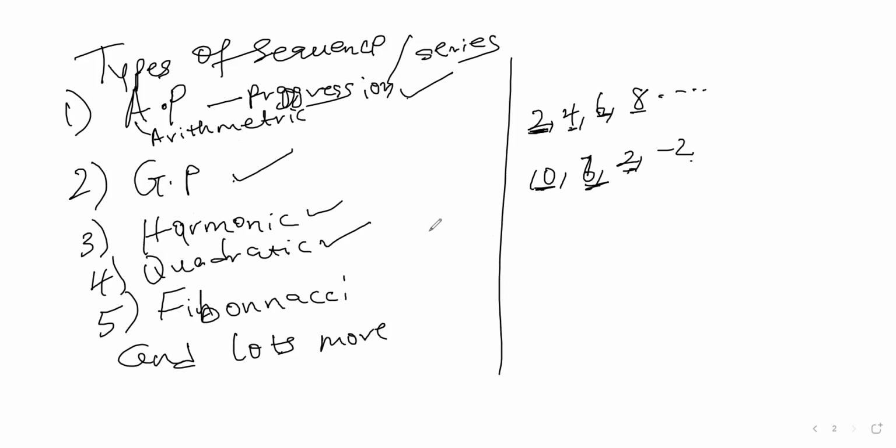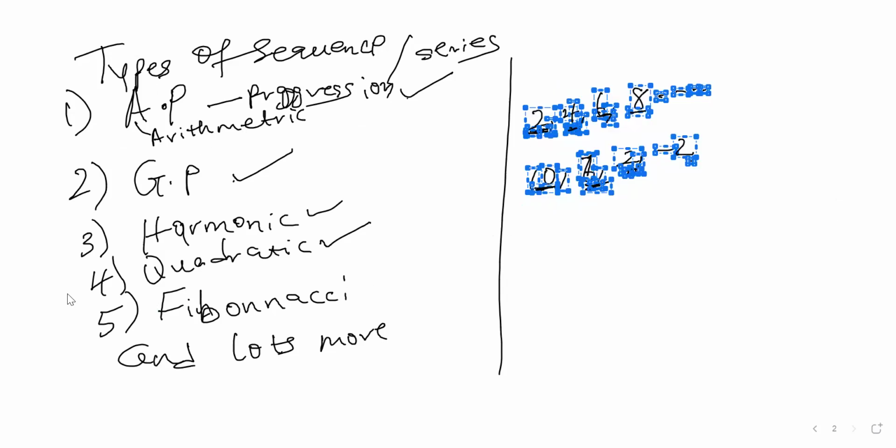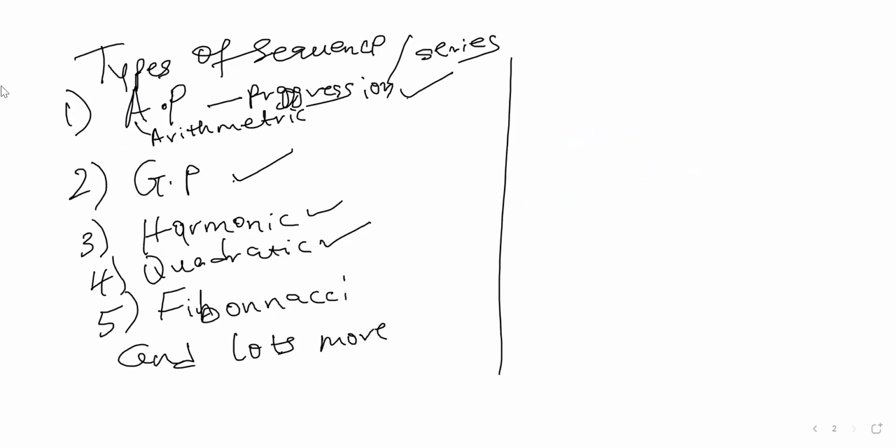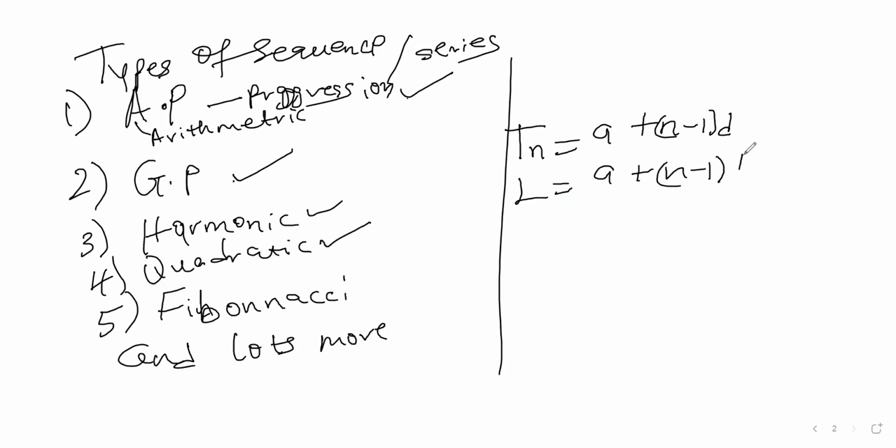So there's a general formula for arithmetic sequence, and that formula is this. I will do a separate video to derive each of these formulas. So this is the formula: Tn is equal to a plus n minus 1 times d, or L is equal to a plus n minus 1 times d. Now, what is the function of each of them? Tn is the nth term. So I'll give an example.